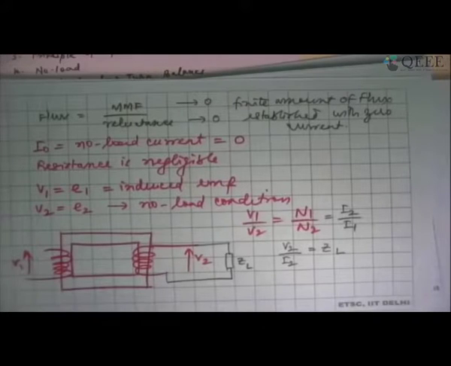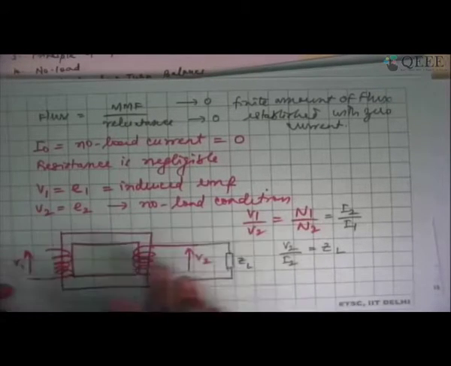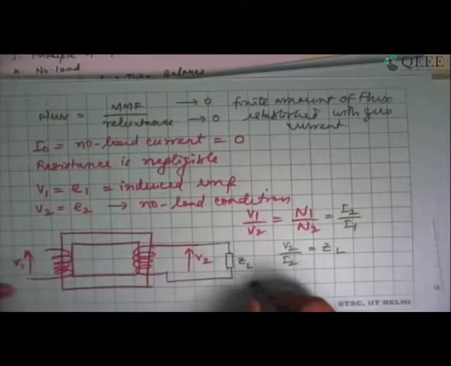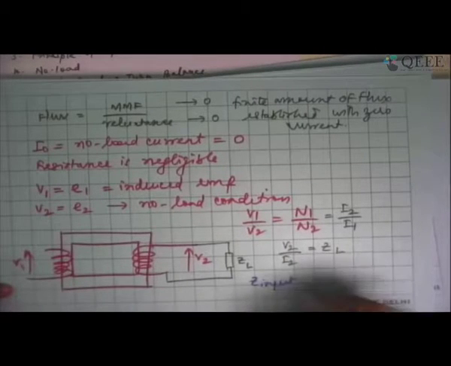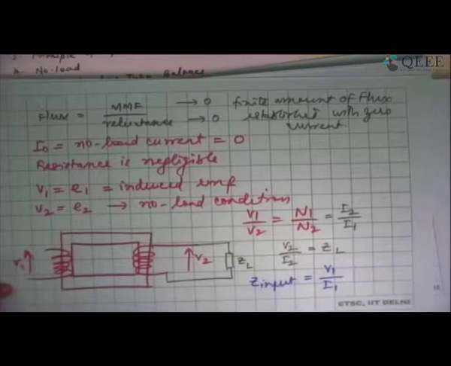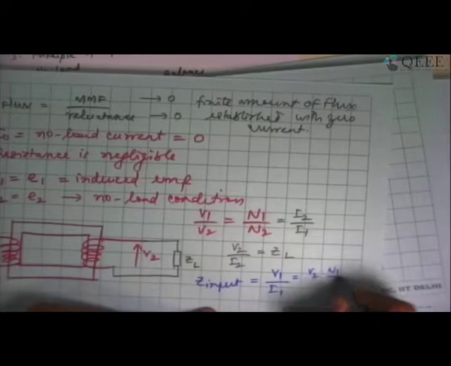If I want to look at this ZL from the primary side as an input impedance, then Z input is equal to V1 divided by I1. But I also know that V1 equals V2 into N1 by N2.